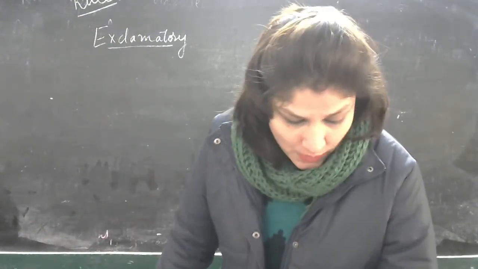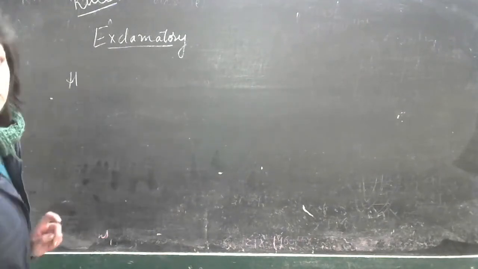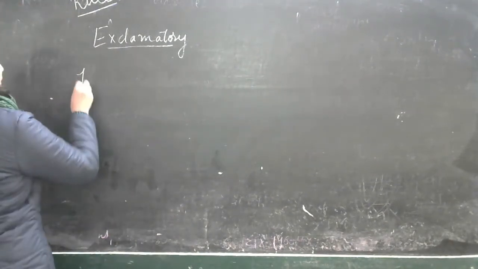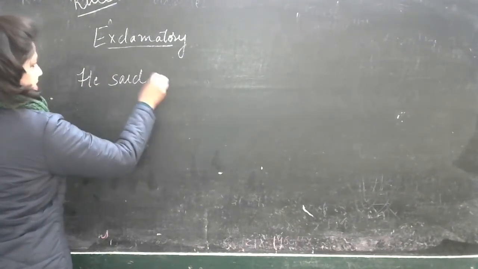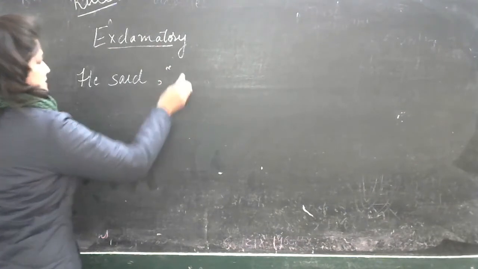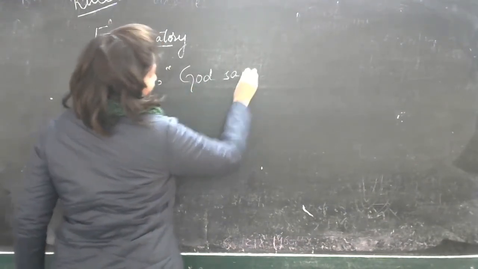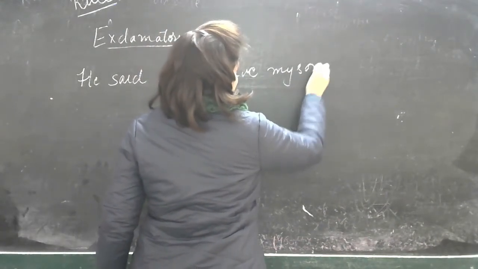Right? Let's see how. He said, God save my son. He said, comma, inverted commas, God save my son.